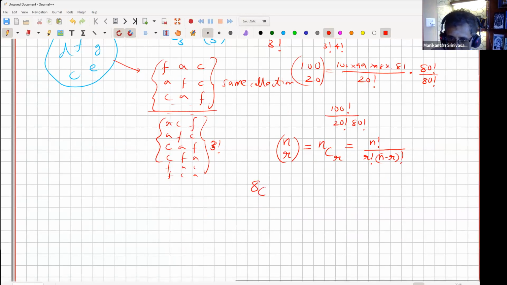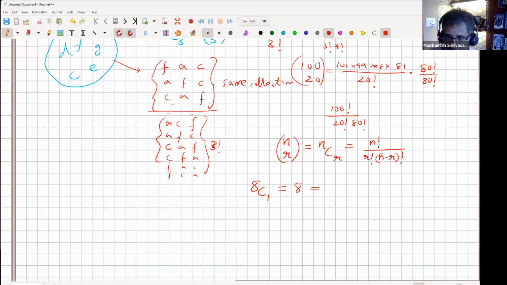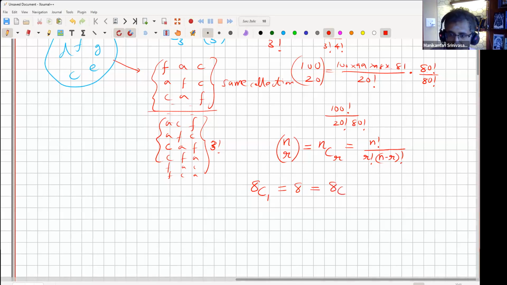So suppose it's 8 choose 1. You don't need any combinatorics to figure out the answer is 8. Of 8 people, I'll have to select 1. Any kindergarten student will tell you that it's 8 ways. I have to literally select 1. You don't need any high math for it. But surprisingly, 8 choose 7 is also 8. So why is that?